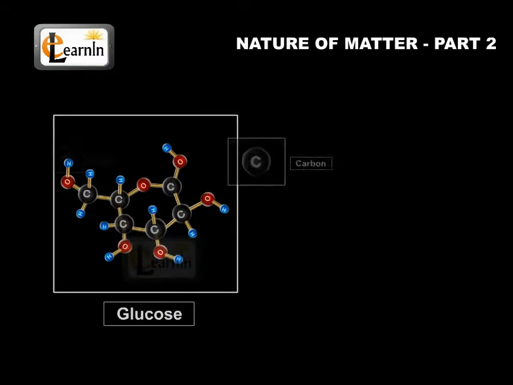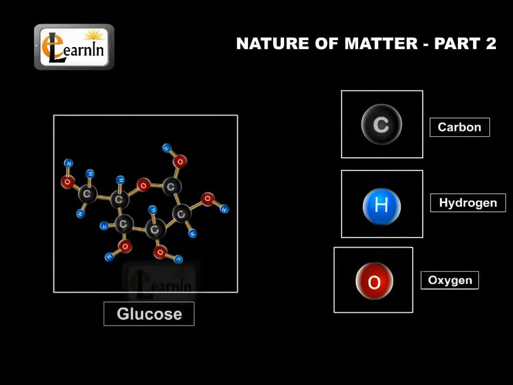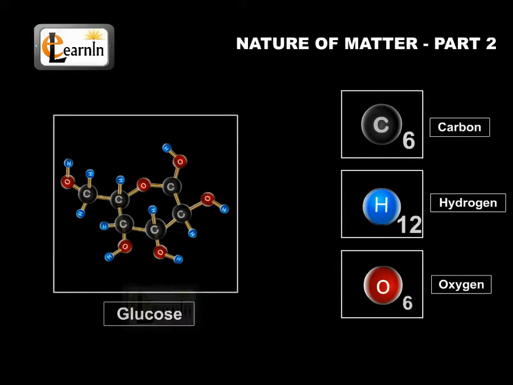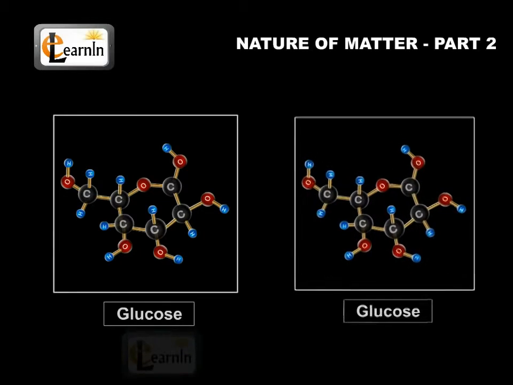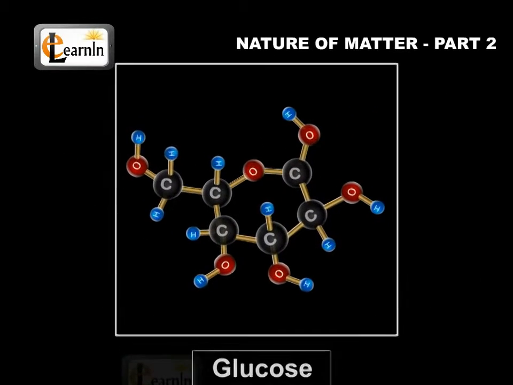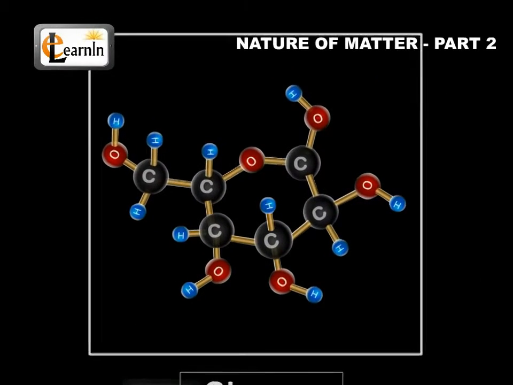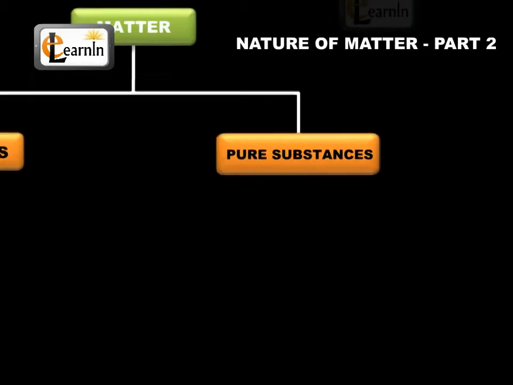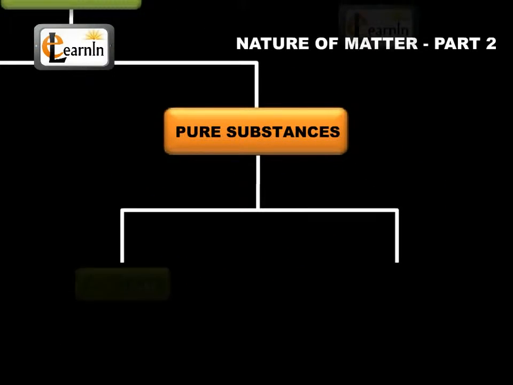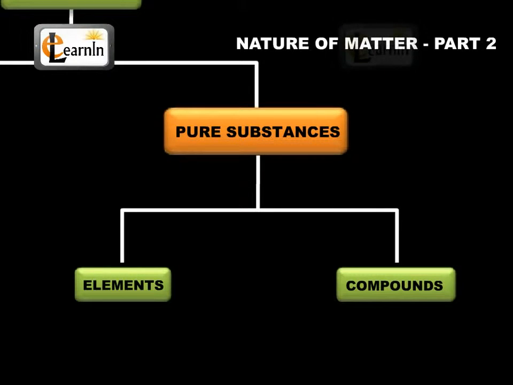Glucose contains carbon, hydrogen, and oxygen in a fixed ratio, and thus, like all other pure substances, this has a fixed composition. Also, the constituents of pure substances cannot be separated by simple physical methods. Pure substances can be further classified into elements and compounds.